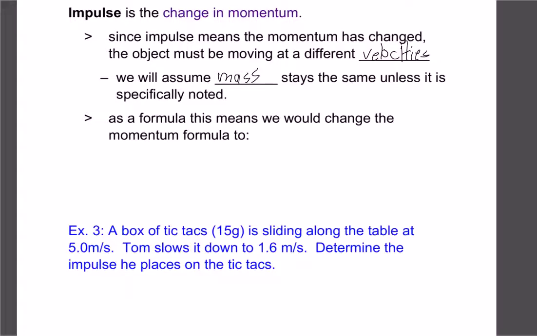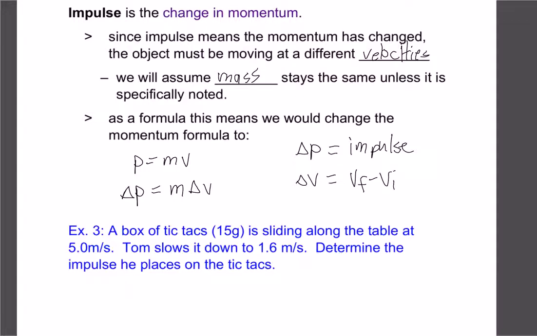So our formula gets altered a little bit. Instead of just being p equals mv, we now have momentum changing. So we use the little delta sign for momentum, mass stays the same, and then our velocity changes to delta v. So remember, a change in momentum, or delta p, is going to be our impulse. And then delta v, just like we did before, just means our final minus initial velocity.